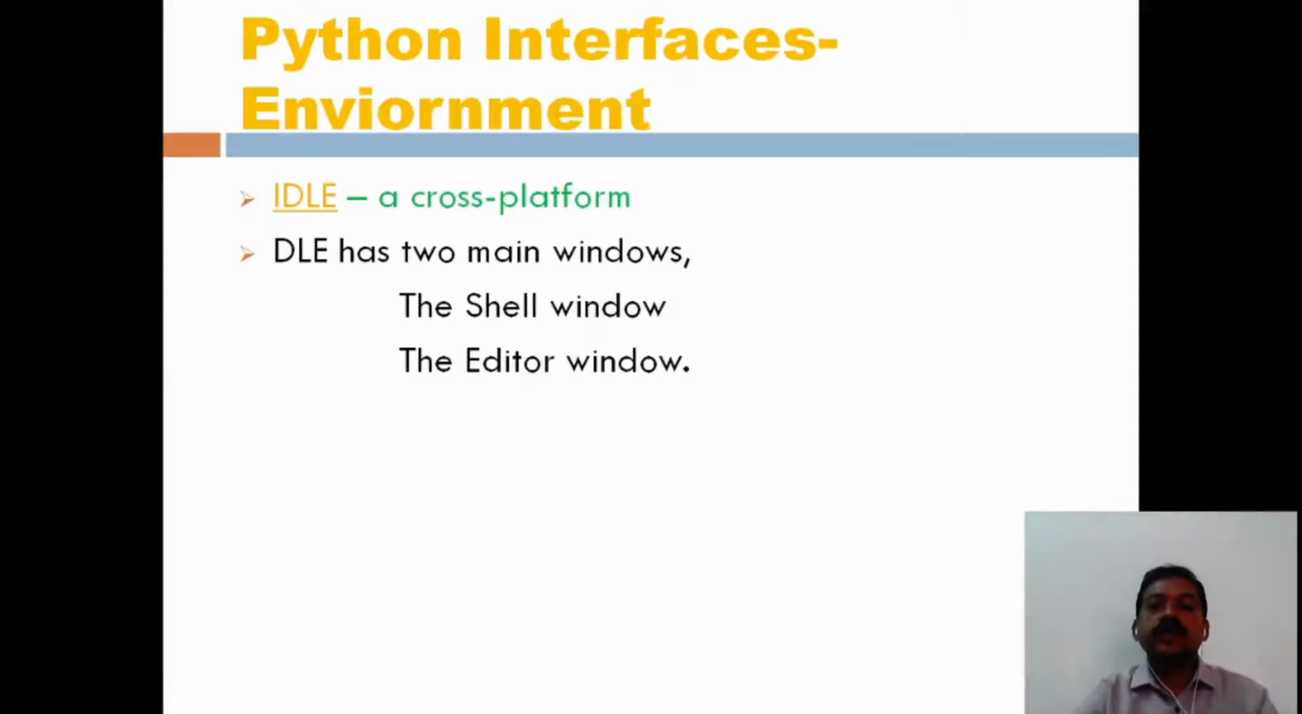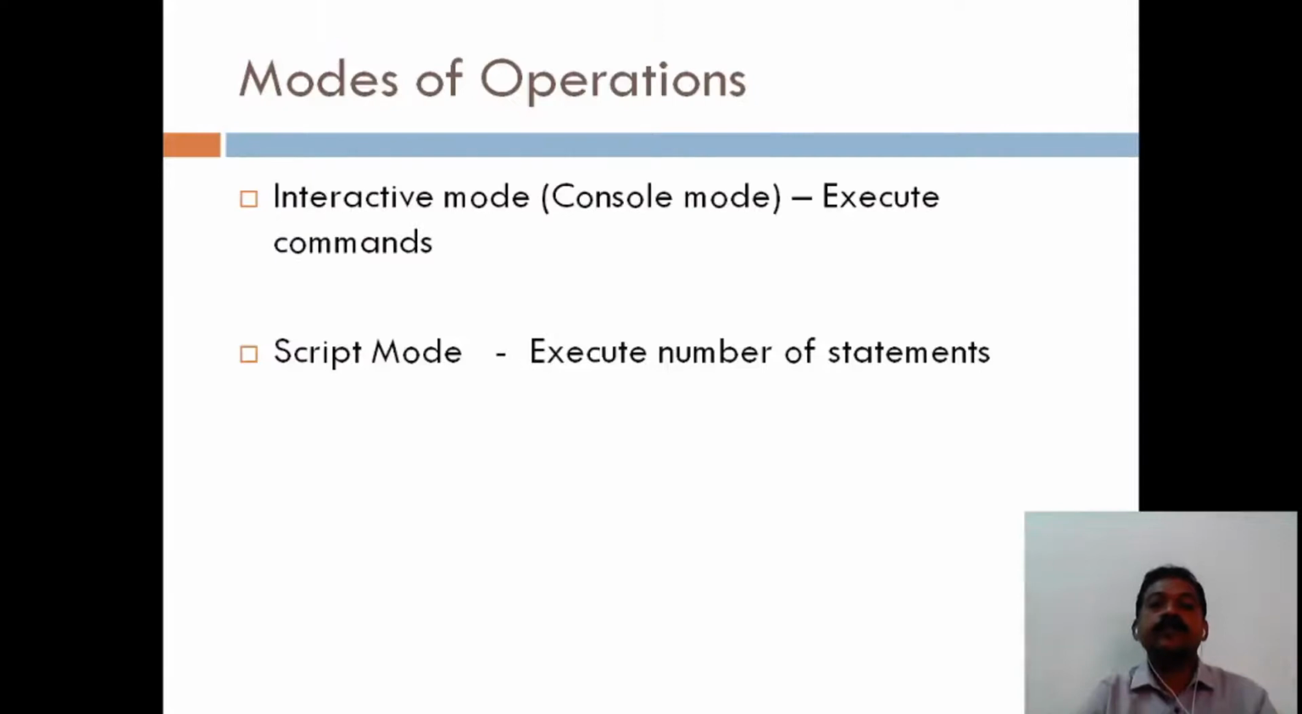It consists of two main windows. One is a shell window, another is an editor window. Python has two modes of operation. One is the interactive mode, another is the script mode. The interactive mode executes a single command. The script mode is used to execute multiple statements.